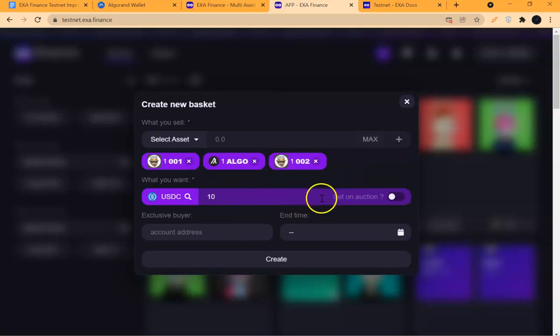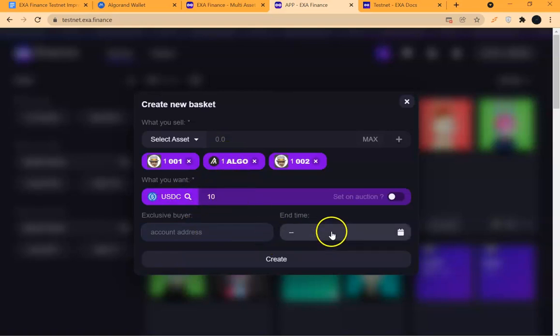I am not creating a basket on auction, so I will not toggle this slide bar on. If I have a specific buyer in mind, I can put the buyer's address here. It is only that buyer's address that will be able to buy this basket. That is another pretty thing about this app. It's only the buyer's wallet that I put here that will be able to buy this for 10 USDC.